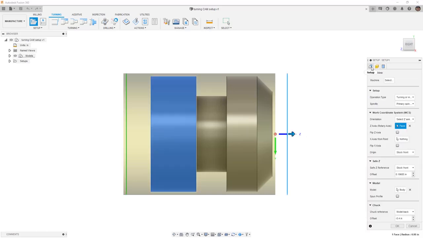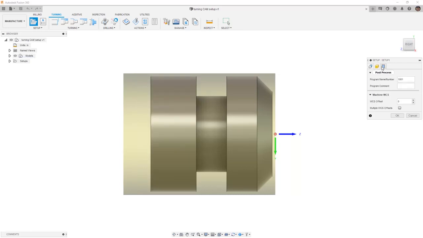Now, if we go back to our setup, you can see that the chuck plane, the reference for our model back minus 0.4, shows exactly where it is on the stock. Now, you have to be careful that you are holding enough of the material, and in this case, that is not nearly enough. So I'm actually going to decrease the stock offset to 0.25 to make sure that I am grabbing enough of the material. We also need to be aware of this setting because we want to make sure we have enough clearance for the tool that comes in here to part this.